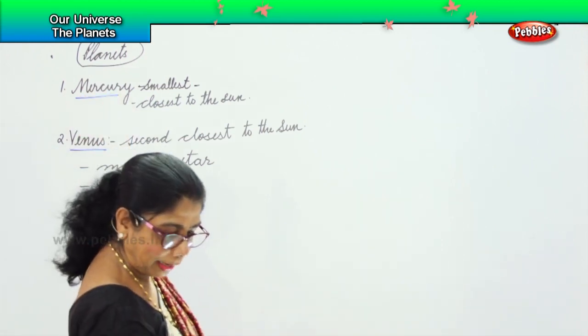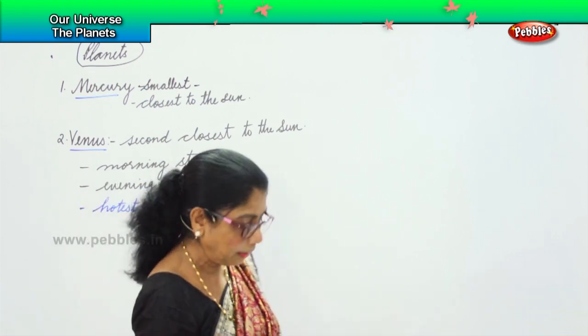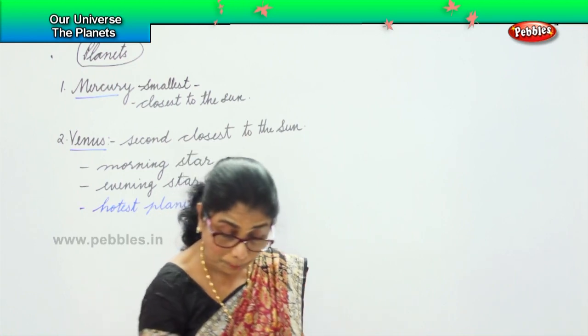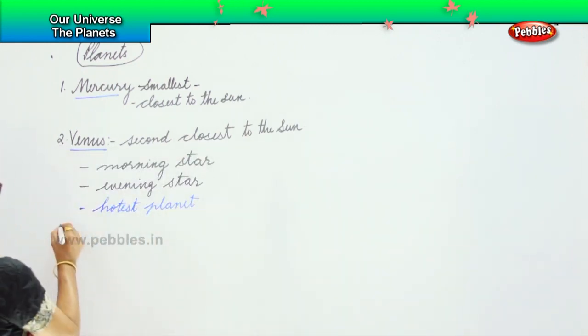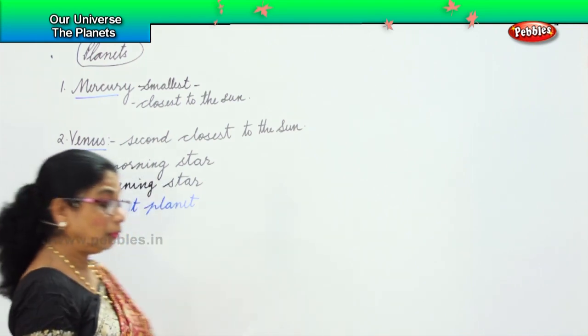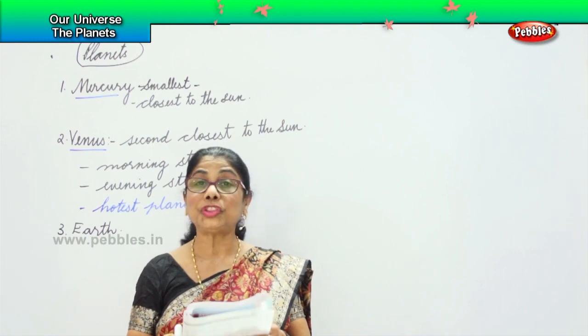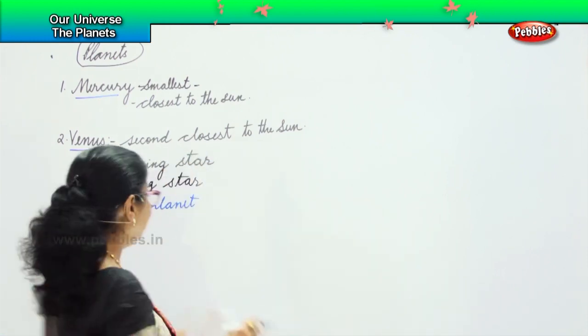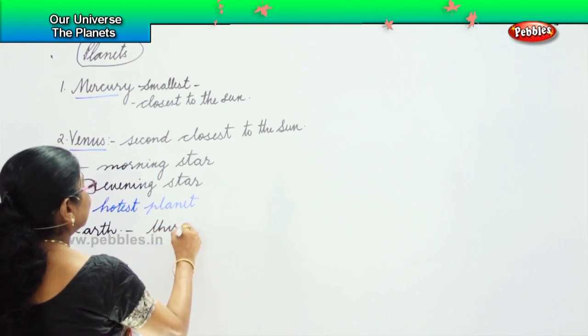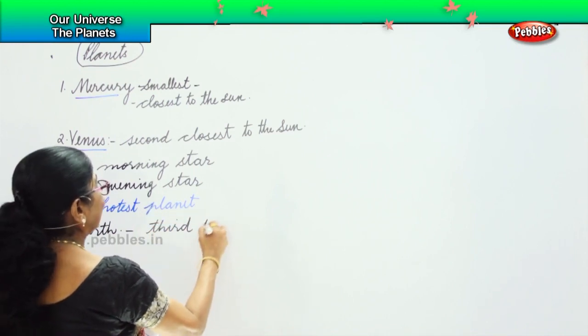Next, we are going to look at the next planet. The third planet we are going to look at is our own planet. All right? The third one is the Earth. Our Earth. What about the Earth? It is the third planet. Okay? Earth is the third from the Sun.